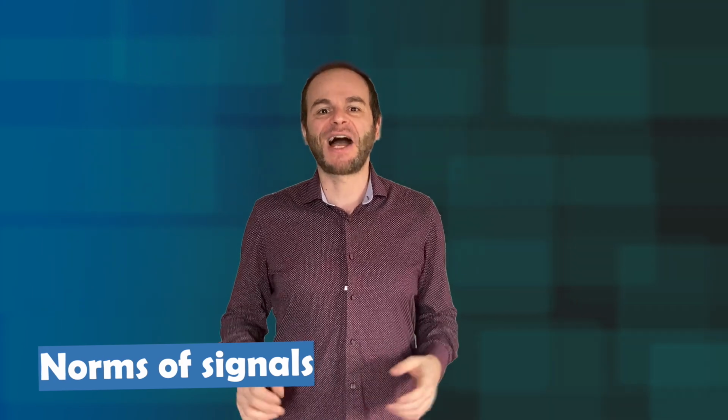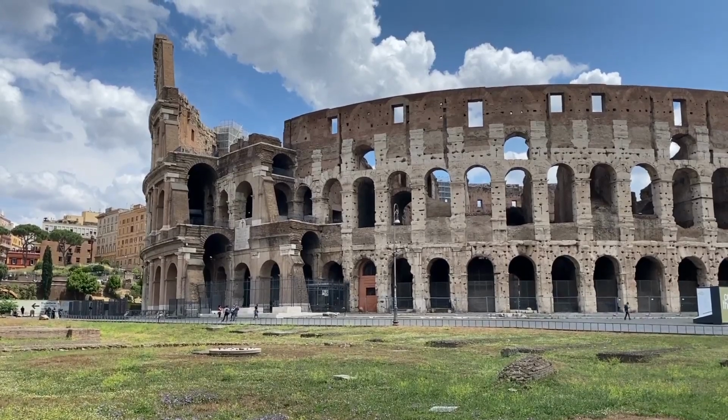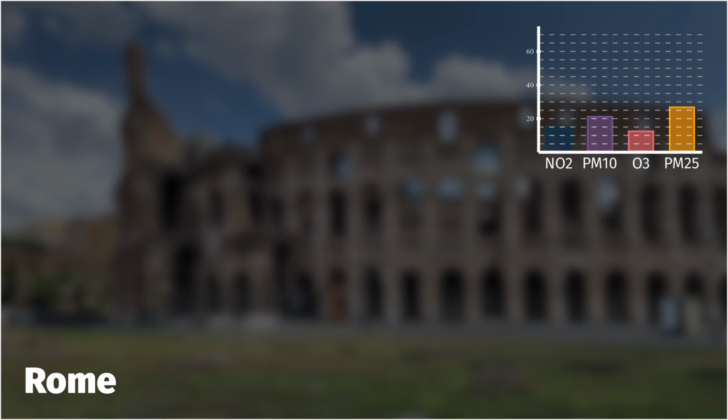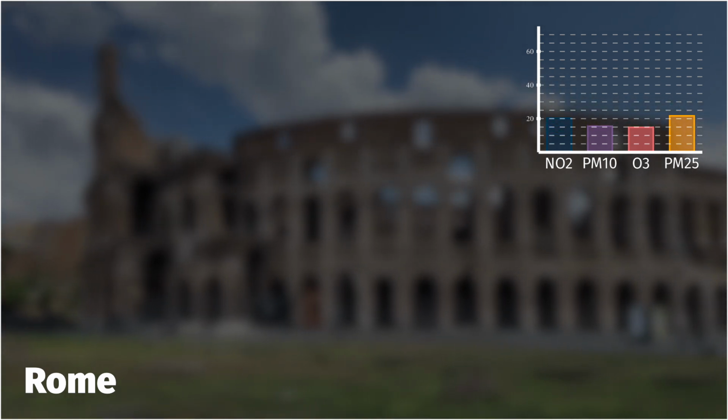Until now, we have seen how we can use norms for measuring the size of a list of numbers, but we can use norms for measuring other mathematical objects, like for example signals. How to do that? Well, let's stick to the air quality index example and let's see how we can do that. We all know that the pollution level is not constant, but it changes with time. And this gives rise to a set of signals.